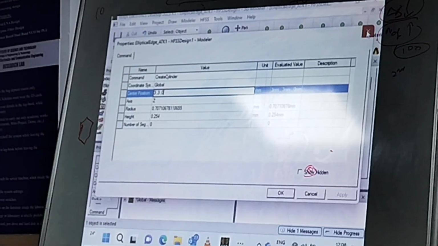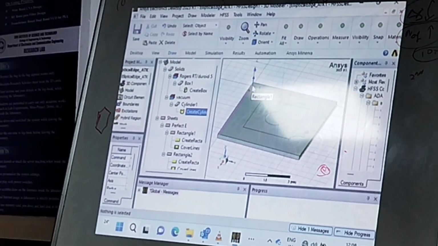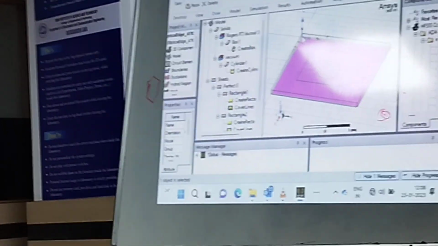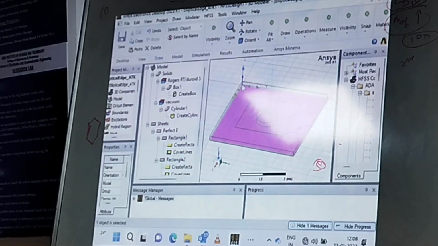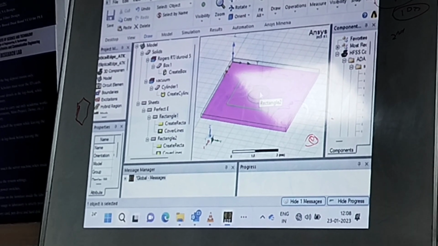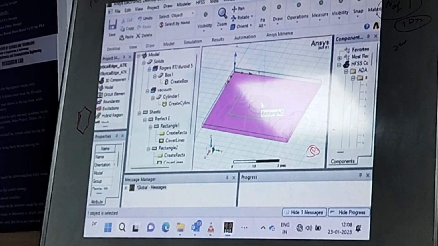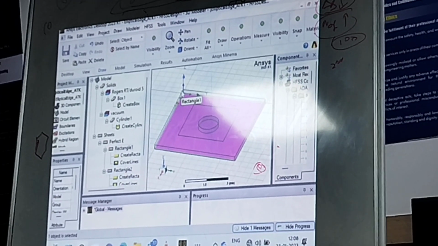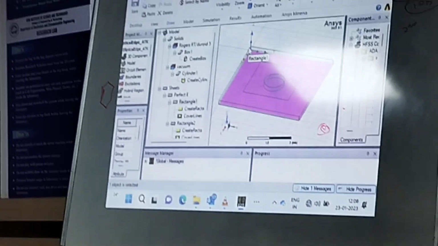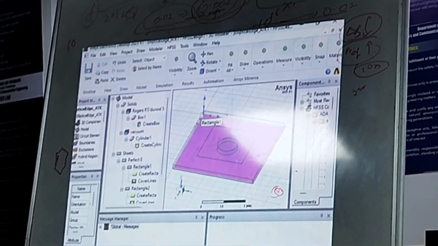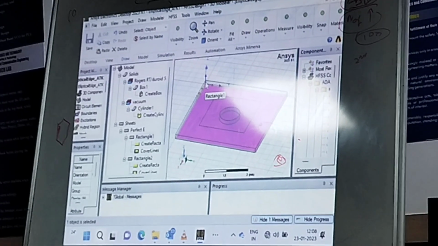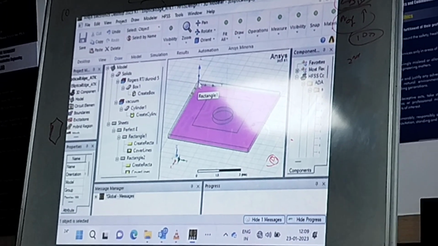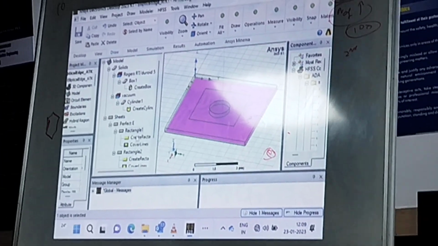So now you are keeping it at the edge, so the starting position is this one. This is 0. The height of the substrate will be there. Here is the difference between CST and HFSS. CST will take a symmetric structure: whatever the first structure you are making, the center point of that particular structure will be taken as the origin, and it will take it as symmetric. Here instead, when you want to create it, you can change the coordinates based on your wish.